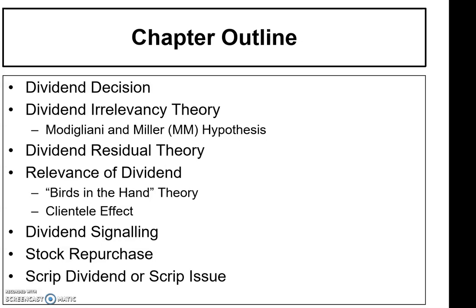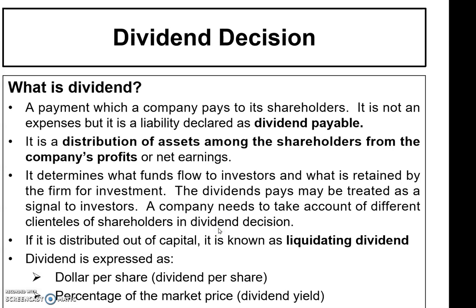Okay, the chapter outline of this topic is about dividend decision, and then dividend irrelevance theory, which was introduced by Modigliani and Miller. Okay, dividend residual theory, right? Relevance of dividends. So relevance of dividend will be covering bird in the hand theory and the clientele effect, right? So the next one, dividend signaling, stock repurchase, and scrip dividend or scrip issue.